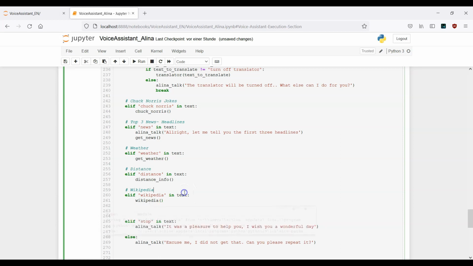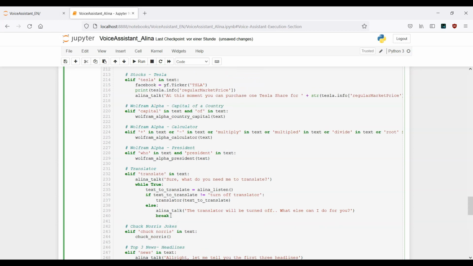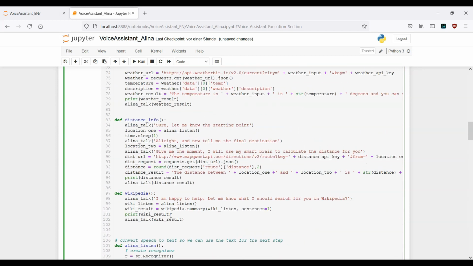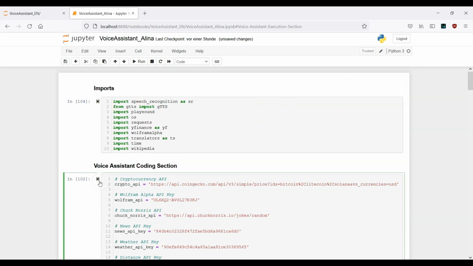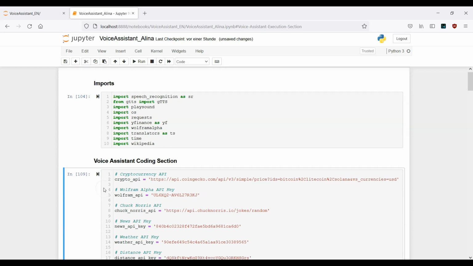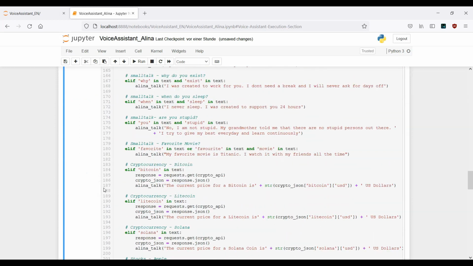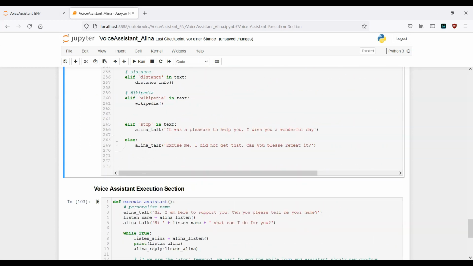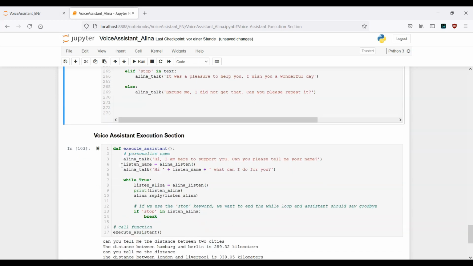That's it. This should be it. And let's see if this works. Scroll up, run the cell here, go all the way down, check for error messages. We don't see anything. This is good. And now let's go ahead and execute this function here.